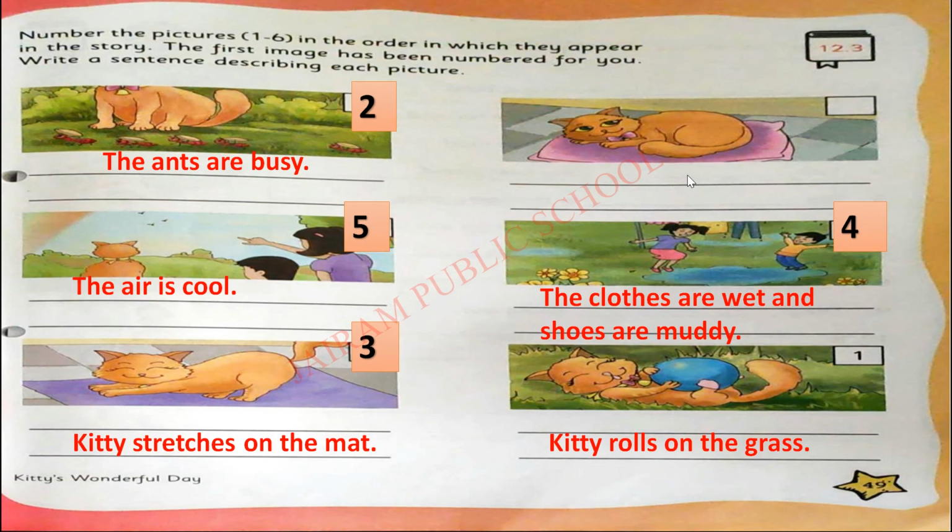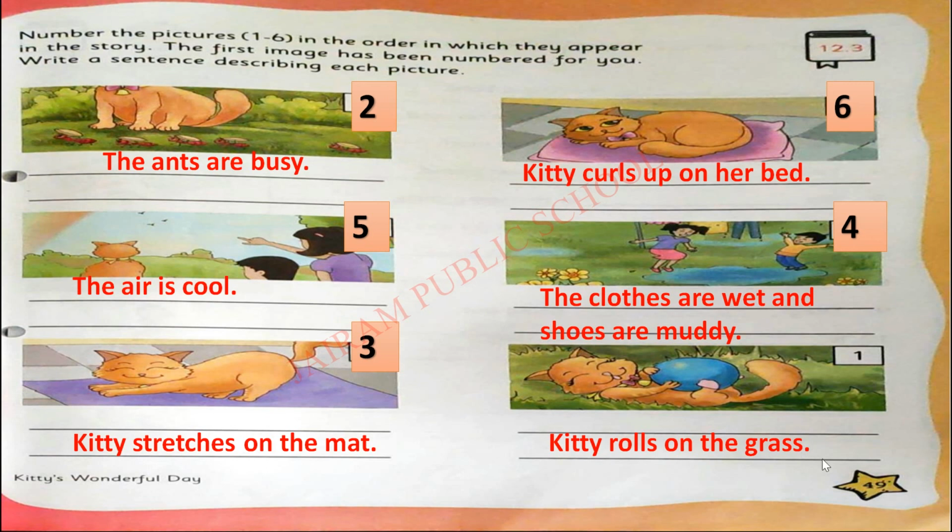Now, still we have only one picture. Already you have found it, yes? This is the sixth one because only this picture remains. So this is the sixth picture. Let us see the describing sentence. Kitty curls up on her bed.